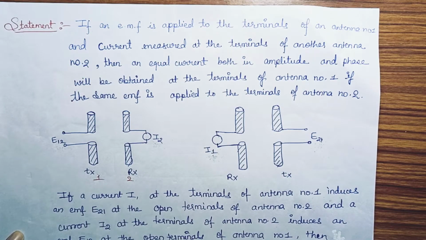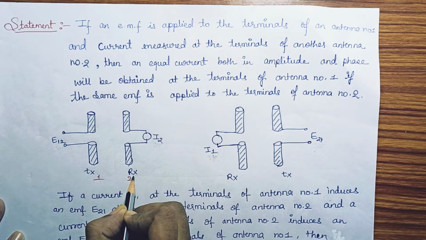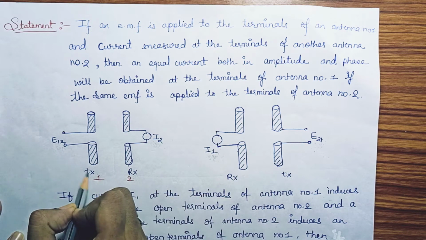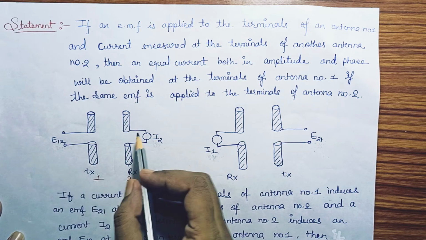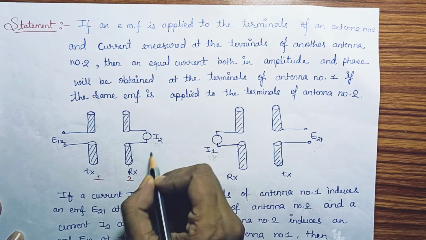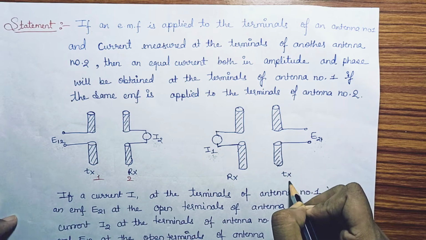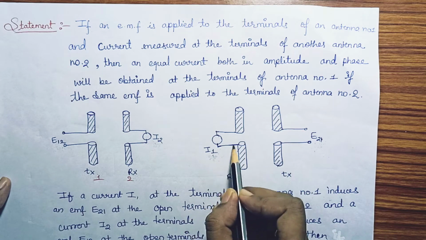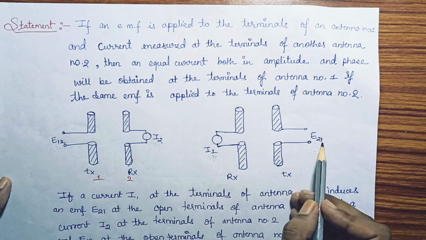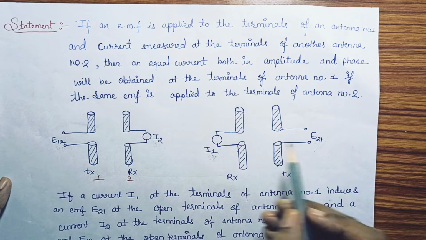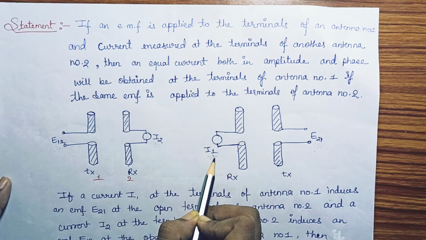In reciprocity theorem, we have two antennas, first as a transmitter, second as a receiver. If we apply E12 EMF in the first transmitter antenna, then it will generate I2 current in the second antenna, and if we apply E21 EMF in the second antenna, it will generate I1 current in the first antenna. The statement says that if both the EMFs are equal, then it will generate the same amount of current in the same amplitude